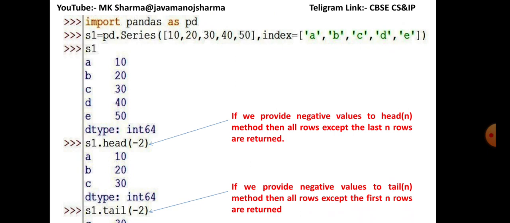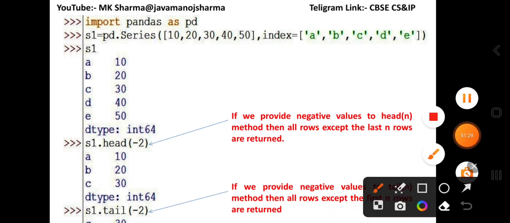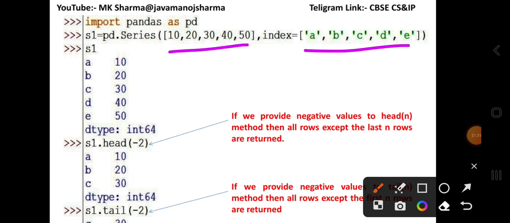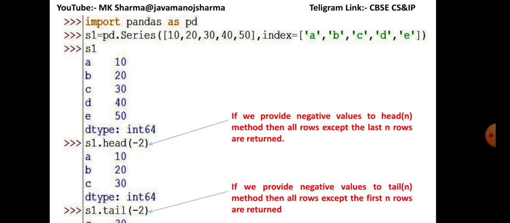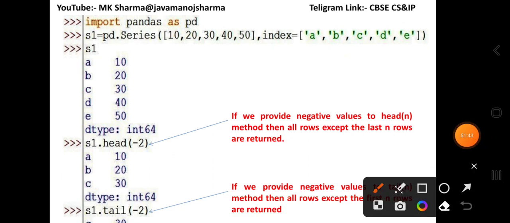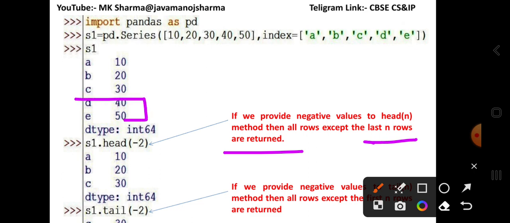Here is another example for negative numbers. Here a series is created with its indexing, and when you pass head(-2), it will display the result. If we provide negative values to the head method, then all rows except the last n rows are returned. Head(-2) means the last two values are not reflected, and all the values except these two are displayed.